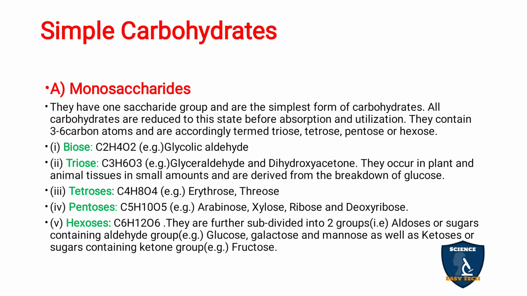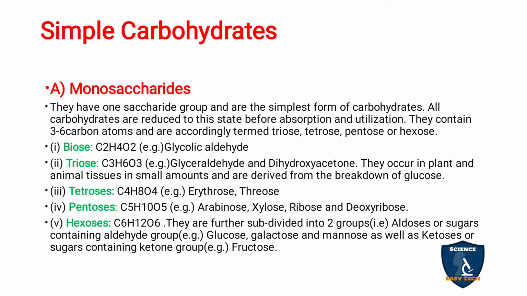In monosaccharides, if it contains 2 carbon atoms it is called biose. If it contains 3 carbon atoms it is called triose. If it contains 4 carbon atoms it is called tetrose. If it contains 5 carbon atoms it is called pentose. And if it contains 6 carbon atoms it is called hexose. So biose means C2H4O2. The basic formula is CH2O, so you have to multiply accordingly.